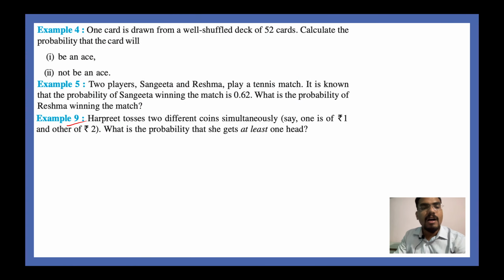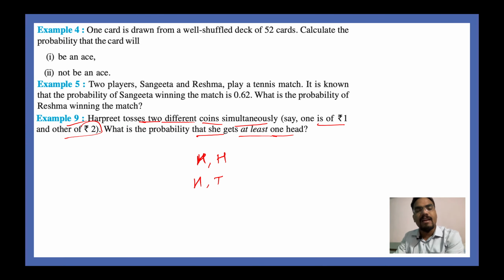Example number 9, Harpreet tosses 2 different coins simultaneously. Say one is of ₹1 and the other one is of ₹2. What is the probability that she gets at least one head? Now once you throw 2 coins, what are the possible outcomes that you can get? Let's say on the first toss you get a head, and on the second toss also you get a head. Let's say on the first toss you get a head, and then on the second toss you get a tail. It could also happen that on the first toss you get a tail and on the second toss you get a head, and it can also happen that on the first toss you get a tail and the other toss results in a tail. So all in all there are 4 outcomes.